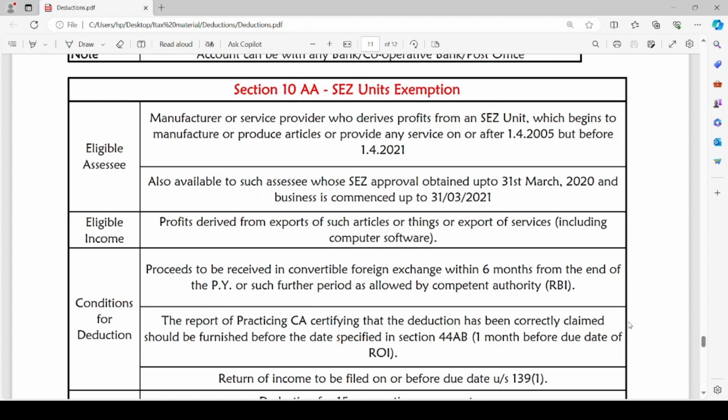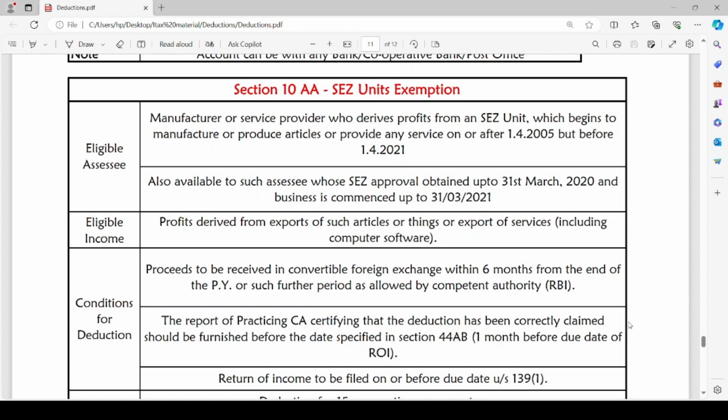Also, it is available to such assessee whose SEZ approval is obtained up to 31st March 2020 and business is commenced up to 31st March 2021. The eligible income to claim this exemption is profits derived from exports of such articles or things or export of services including computer software. And the conditions to claim this deduction are: the proceeds are to be received in convertible foreign exchange within 6 months from the end of previous year or such further period as allowed by competent authority.